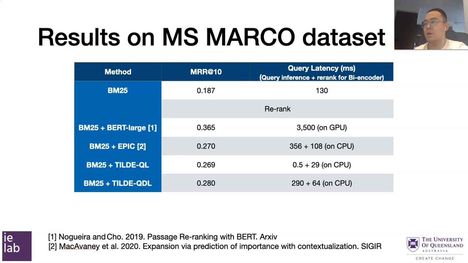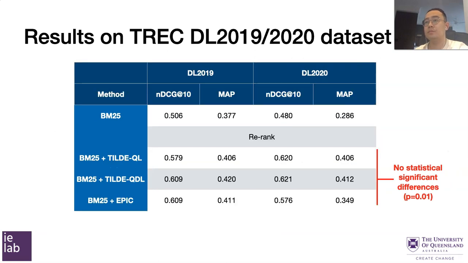So the query latency becomes the same level as EPIC. But we did report a better MRR score than EPIC and TILDE, and also TILDE with only query likelihood, suggesting that adding the document likelihood signal to our model can further improve the effectiveness. Although we did not find statistical significance among these three bi-encoders.